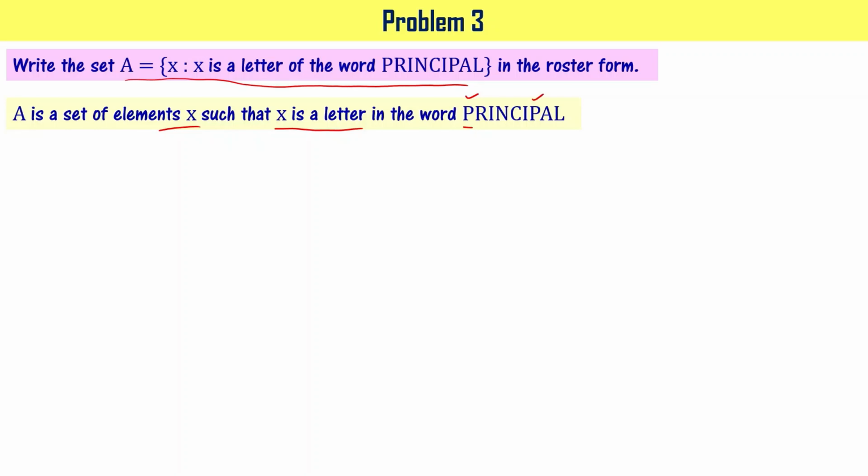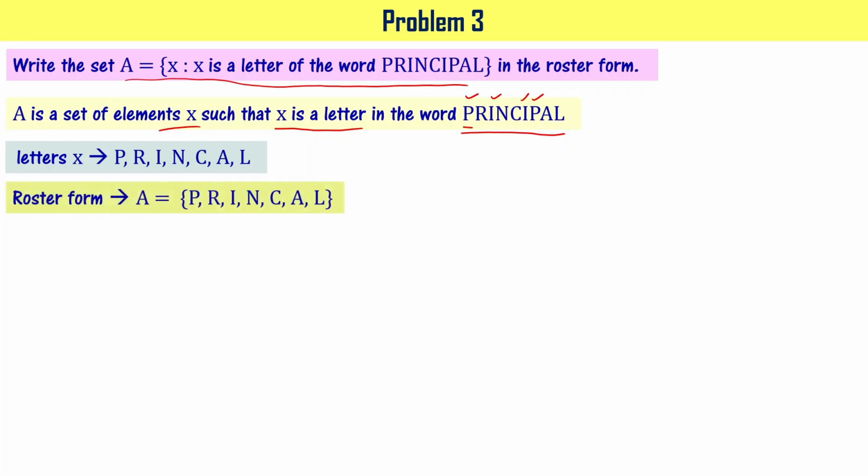But you don't need to include both the times. That is the idea. When you are writing roster form, you don't need to include both the times because it says that X is a letter in the word. So all you have to write is the letters in this particular word principal. It doesn't mean that you have to write P twice, I twice, right? Like that. So letters x are going to be P-R-I-N-C-A-L, right? P has come twice, we have not included. I has come twice, that is also not included, right?